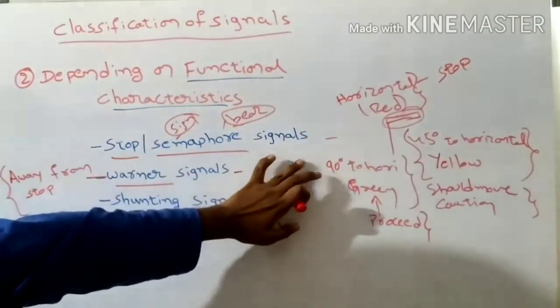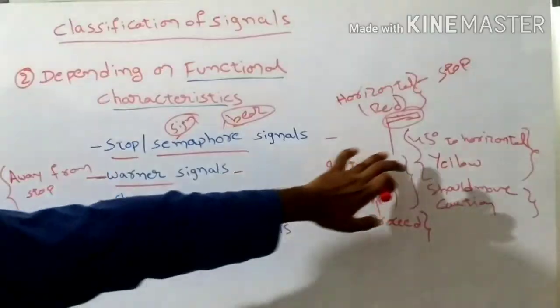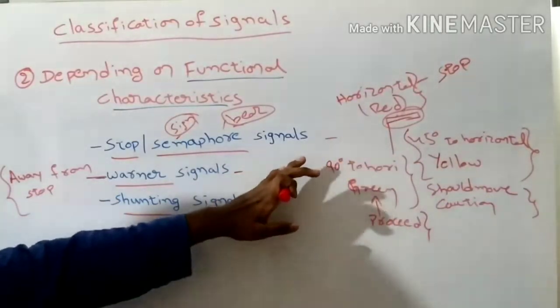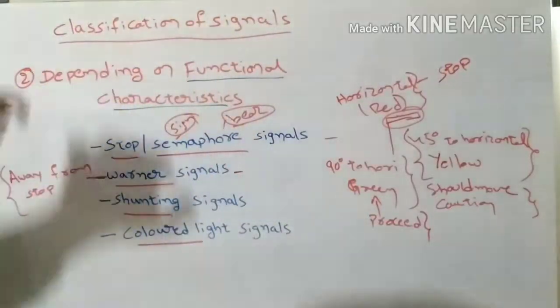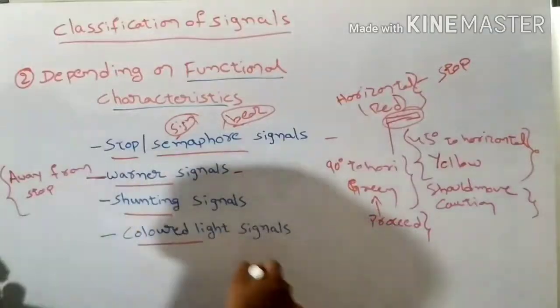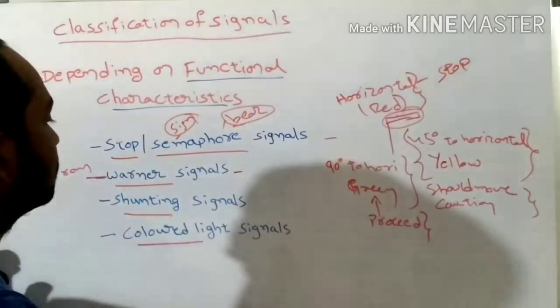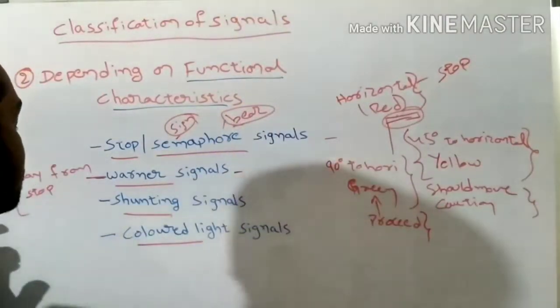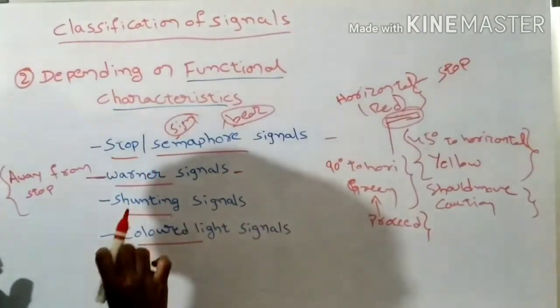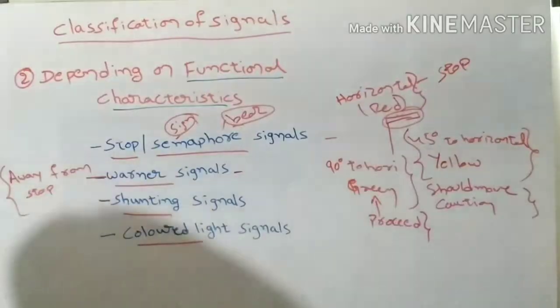If the warner signal shows horizontal, you should stop the train, understand? If the warner signal shows 45 degrees to horizontal, you should proceed with caution. If the warner signal shows 90 degrees, you should proceed towards the stop signal, understand? So the operation is the same, but based on their function, the signals have been classified into these types: stop signals or semaphore signals, warner signals, shunting signals, and colored light signals, understand?